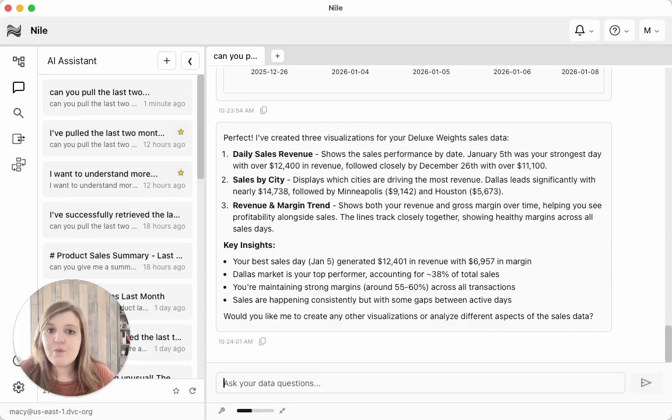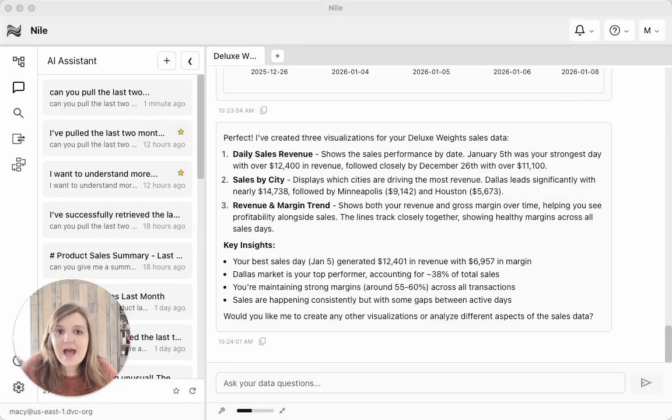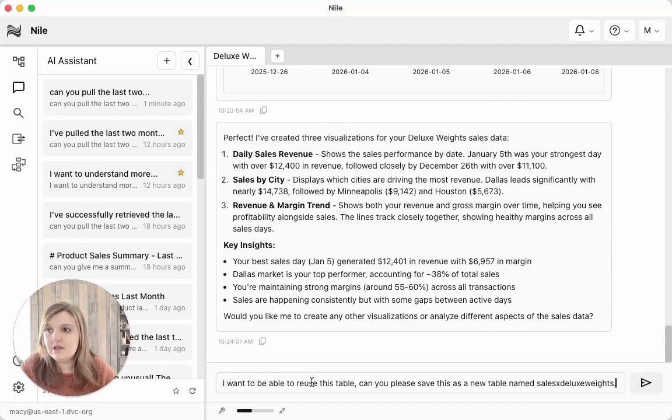So rather than needing to requery this every time I want to run an analysis for Deluxe Weights, I'd actually like to save this as a new table, something that typically isn't possible. So I'm going to ask Nile, hey, I want to reuse this table later on. Can you please save this as a new table named Sales Deluxe Weights?